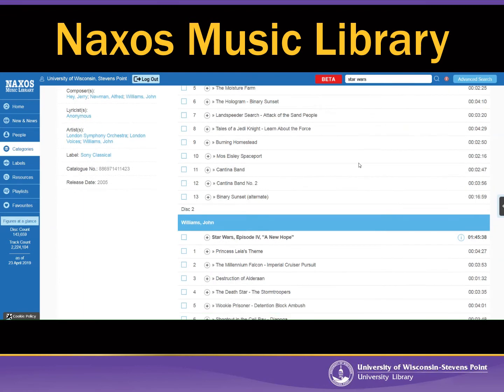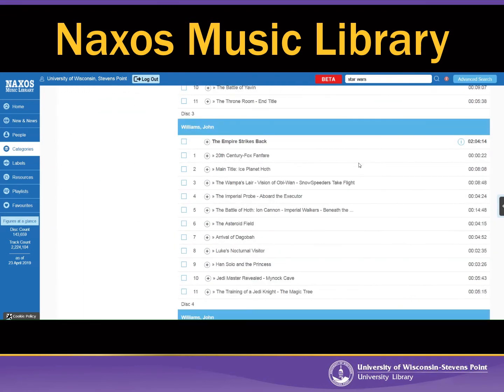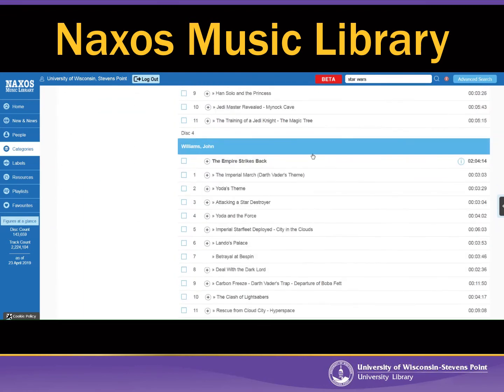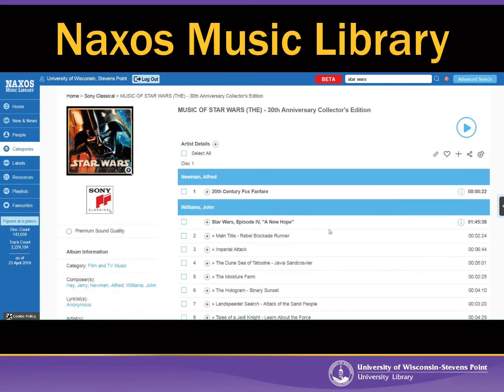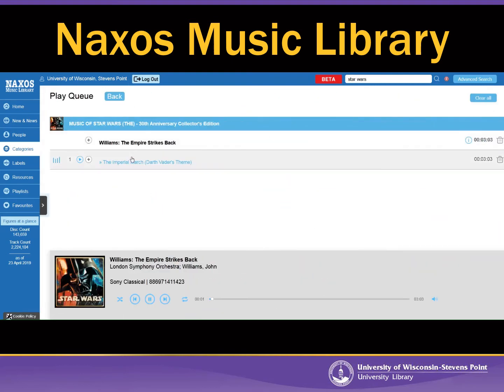So probably my favorite Star Wars song is from The Empire Strikes Back, and it's actually found here on disc 4, and that is the Imperial March, Darth Vader's theme. Now, unfortunately, I can't just click on here and start playing it. I actually have to click on the box to the left and then go back up to the top and then press play. A little wonky. I wish it were simpler than that, but if I press play, it is going to launch specifically into that song. I don't know if you can hear it or not on my screen recording, but it is playing. So pretty easy. I'm going to pause that.